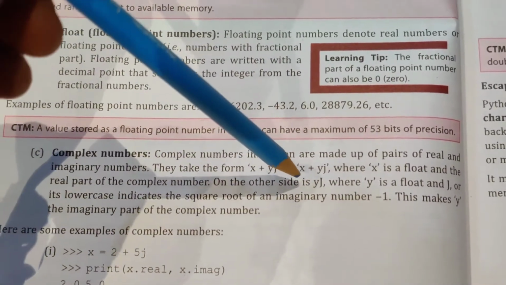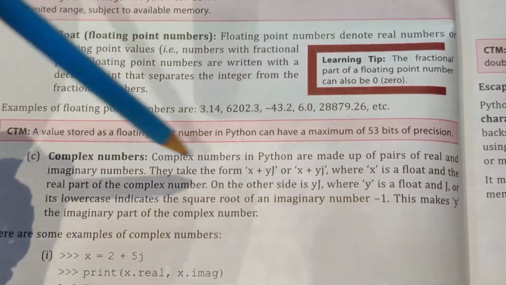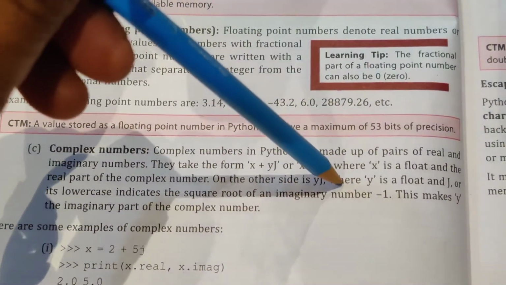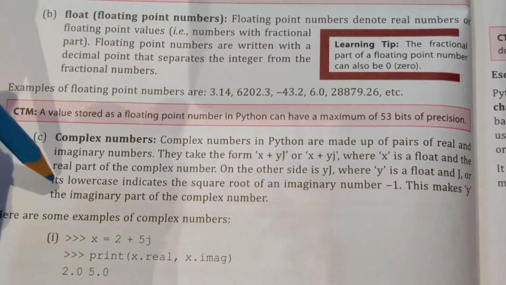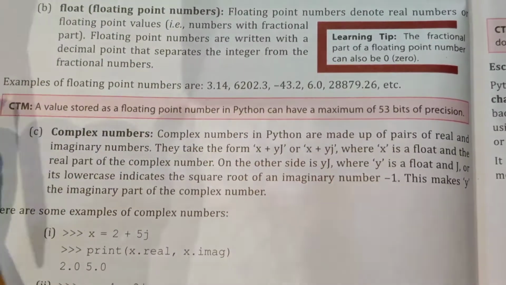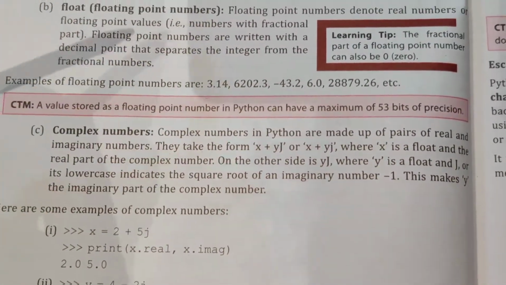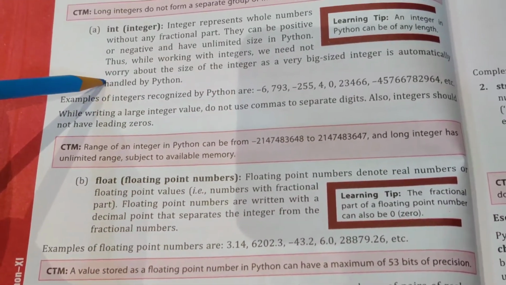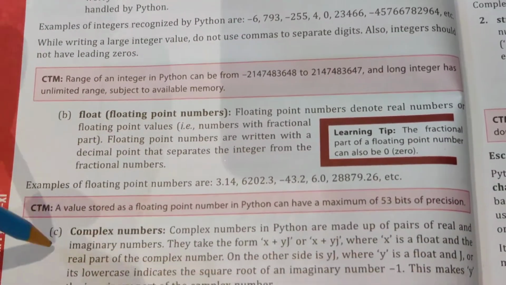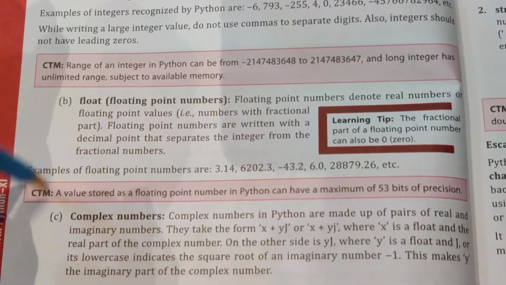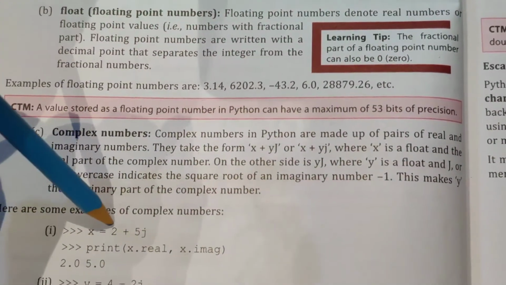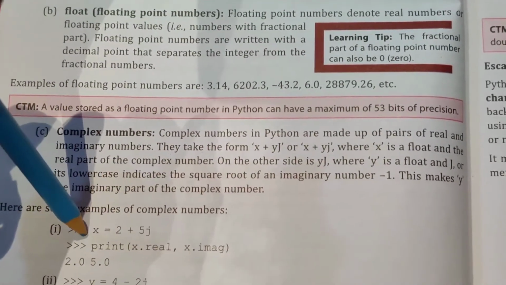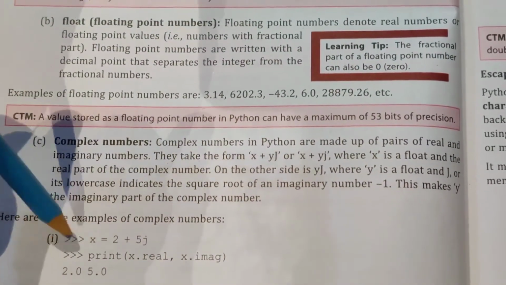On the other side, yj, where y is a float and j or lowercase indicates the square root of the imaginary number minus 1. This makes the imaginary part of the complex number. Beta, you have to first learn about the integer data type and the float. Complex numbers, just in case they ask: if the question comes x equals 2 plus 5j, which data type will you use in this? You have to use the complex data type.